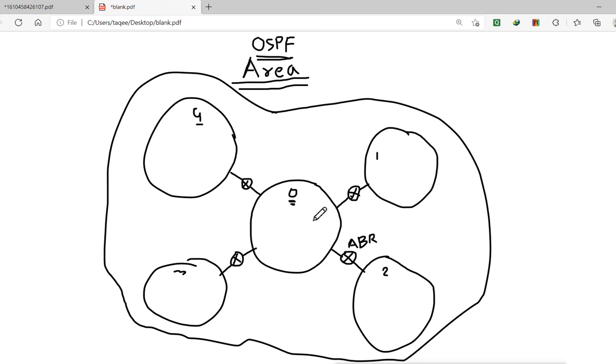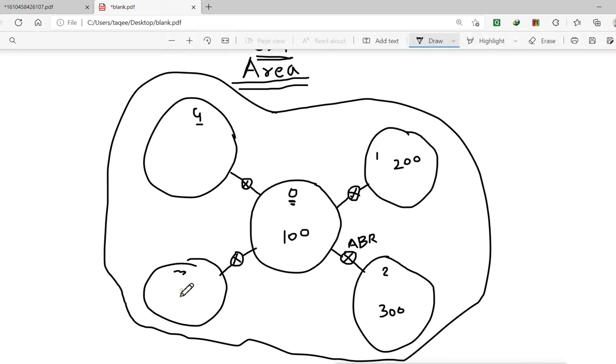Now suppose in area 0 we have 100 networks. In area 1, we have 200 networks. In this area, maybe we have 300 networks. We have 500 networks in area 3. And here we have, suppose, 700 networks. Now suppose we don't have summarization and we still configure the areas.